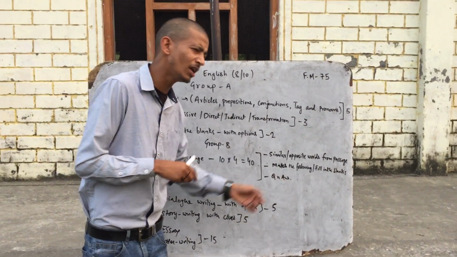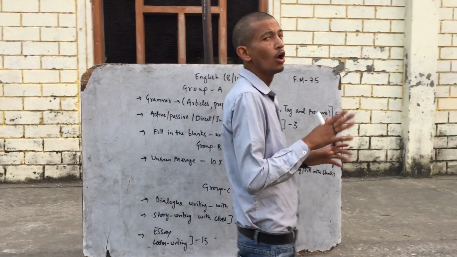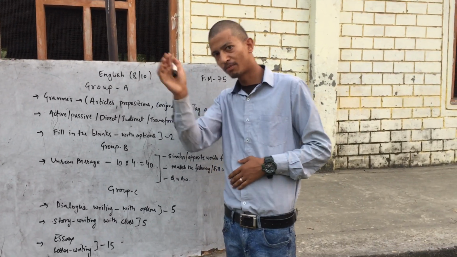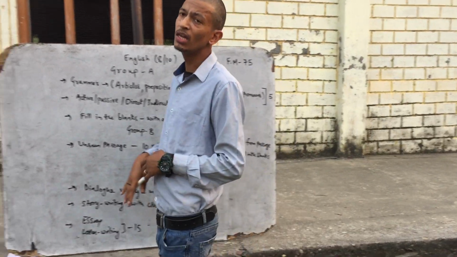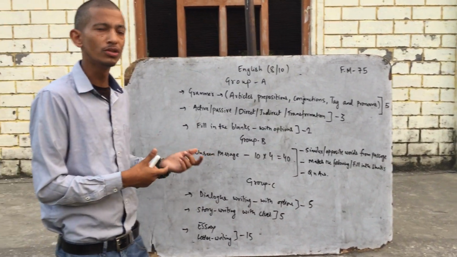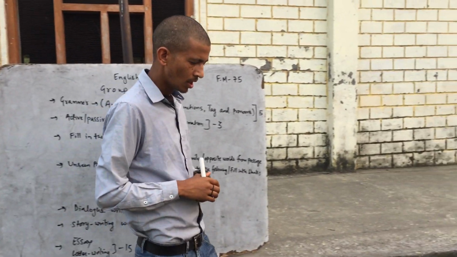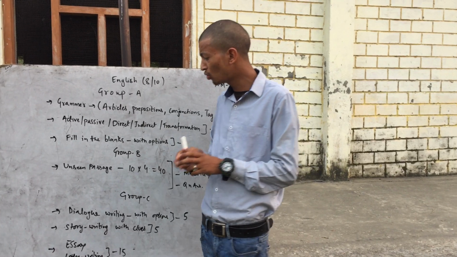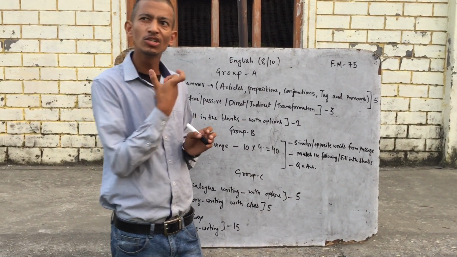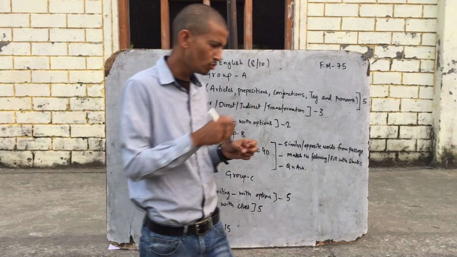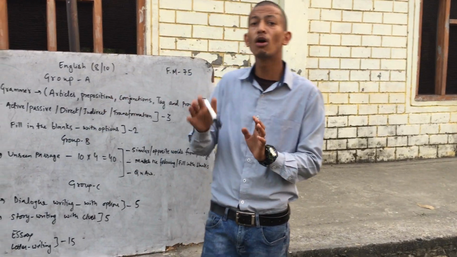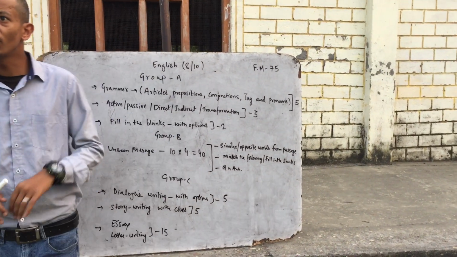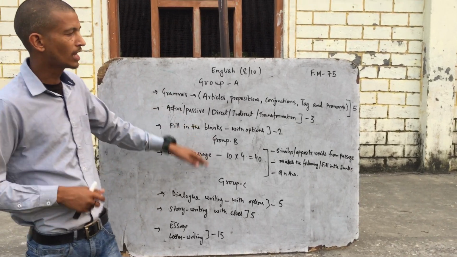The second part will be either match the following, or a fill in the blanks where you need to fill according to the passage after reading it. The third one would be question and answers. They will ask you some questions from the passage. The suggestion I can give you is that whenever you are writing any answer, don't pick the same sentence as it is written in the passage and copy it. Try to frame it in your own words, make it simpler and then write it. You will gain more marks. All right. So this will cover your Group B, and there will be 4 unseen passages given to you, 10 marks each.